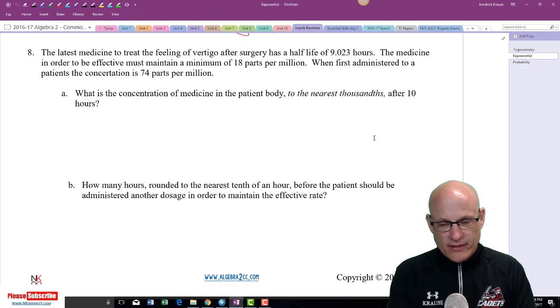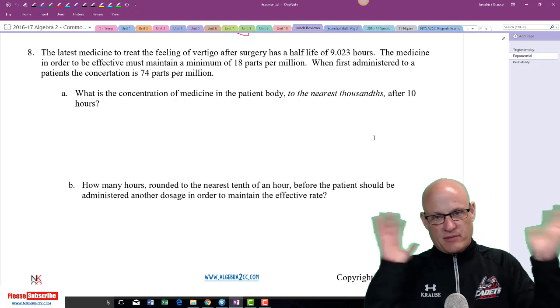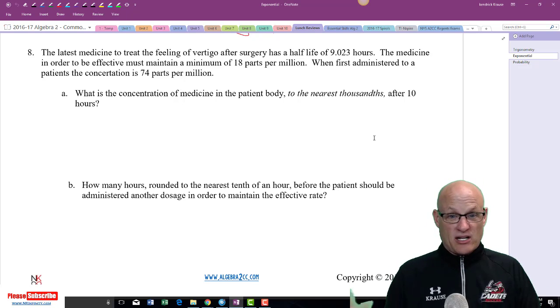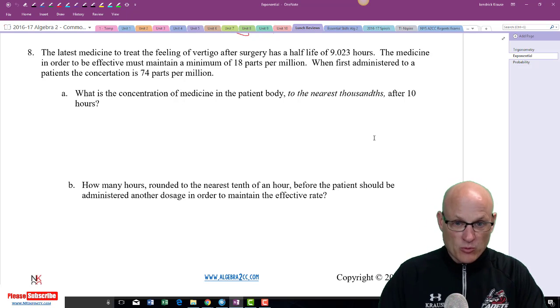Totally made up problem. I have no idea. All I know is vertigo messes with your ear or something like that. Trust me, I don't want it because it makes you queasy. It's like me being on a roller coaster.